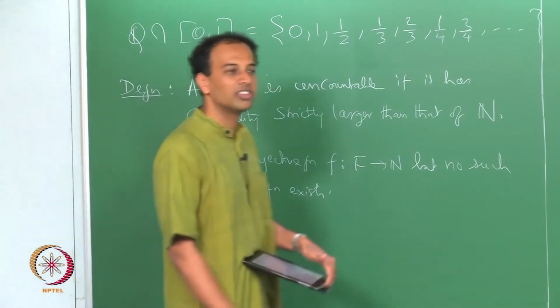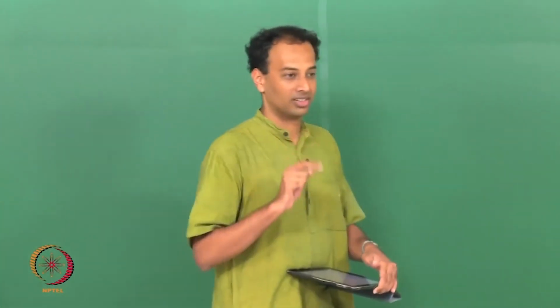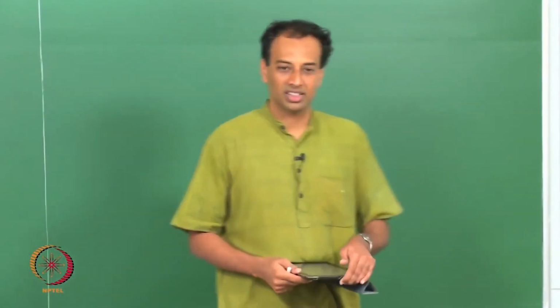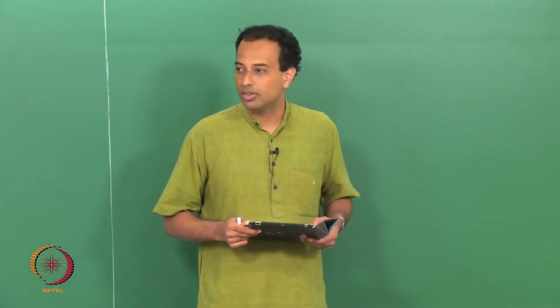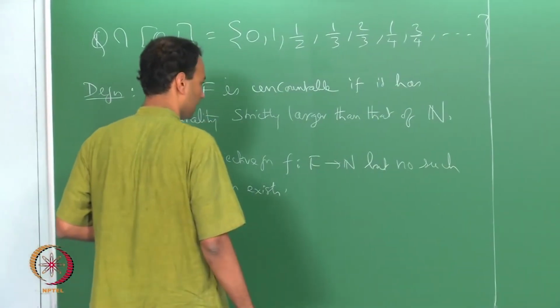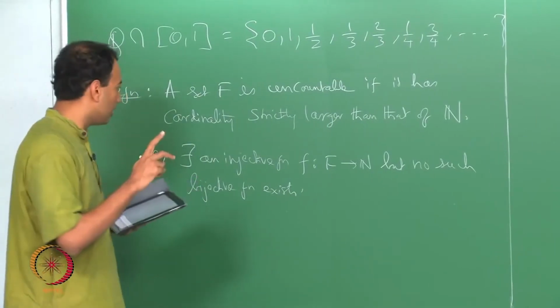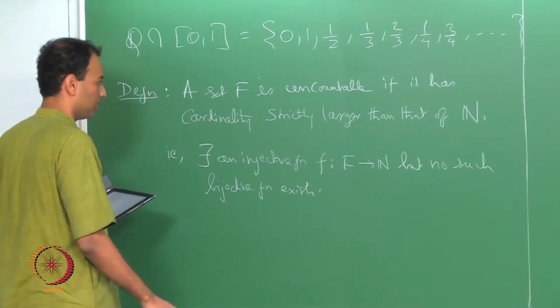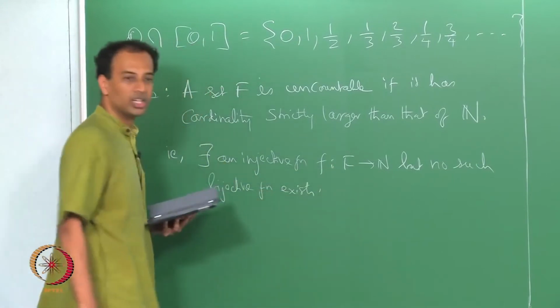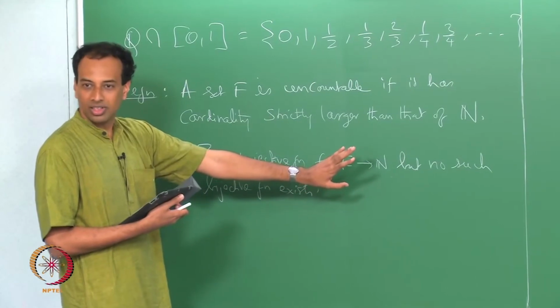Okay, this is the definition we gave. You can find an injection from f to n, but no bijection. No bijection can possibly exist between f and n. Did I make a mistake? I think this is correct. What I am saying here is that f has a cardinality strictly bigger. So, there cannot be a bijection, okay, that is clear.